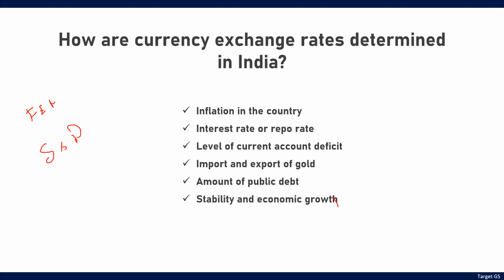For example, if the demand for US dollar increases in the forex market, the value of the dollar will appreciate. And sadly, this is the current situation in India, as more goods are imported to India from the US than exported to US from India. And the local Indian traders need to pay for the imported goods in US dollars itself. Okay, they have to pay in US dollars. Therefore, they buy US dollars by exchanging it for the rupee, which increases the demand for US dollar again, and it helps it to appreciate with respect to the rupee.